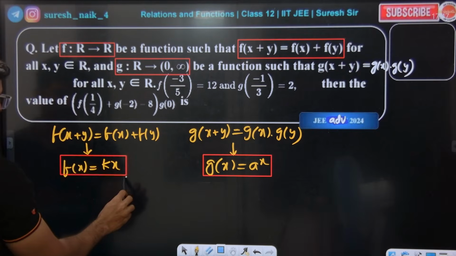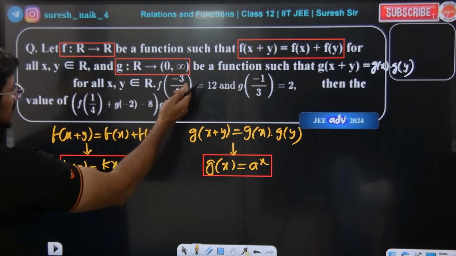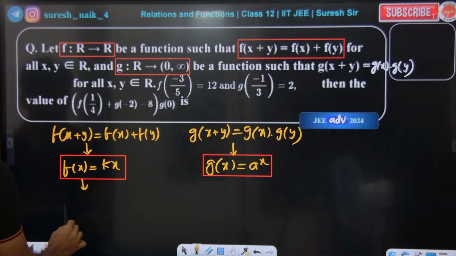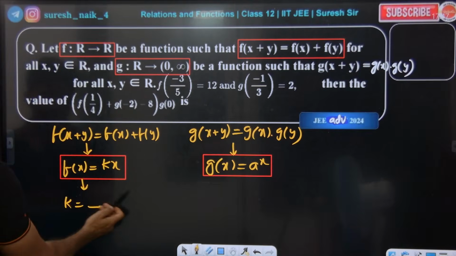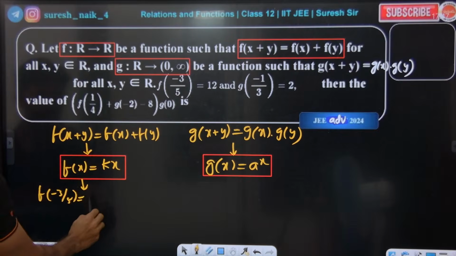So I know f of x, I know g of x. Can't you do it now? Check. Now we need to see f of minus 3 by 5 they have given. So from this you need to find out the k value. f of minus 3 by 5 is equal to 12, given.